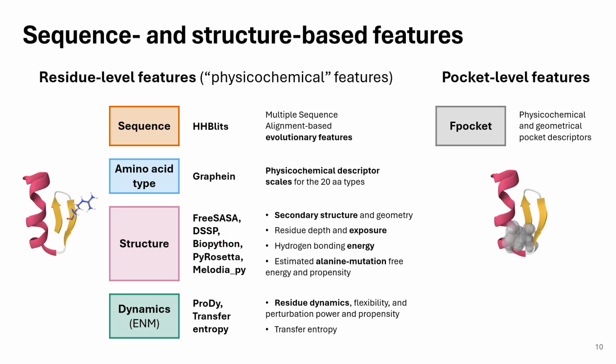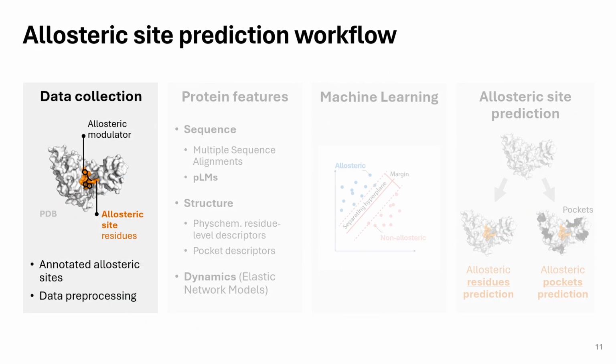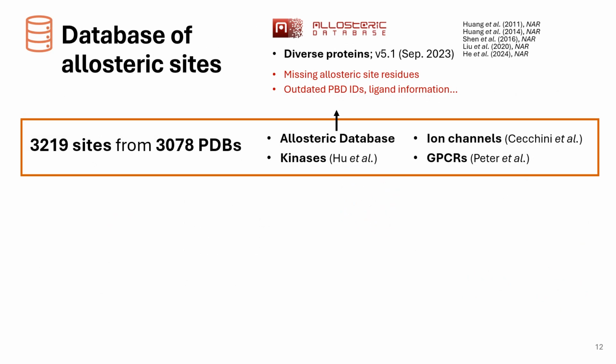Now, going into the results of the workflow and starting from the data, I compile a database of more than 3,000 PDB structures that have annotated allosteric modulators and allosteric sites. As data sources for this, I use the allosteric database, which annotates allosteric sites in diverse proteins.